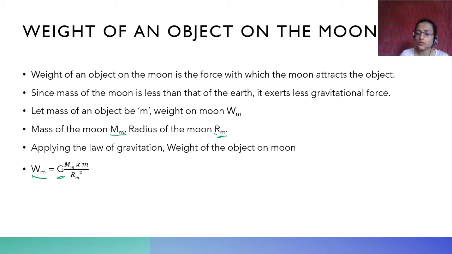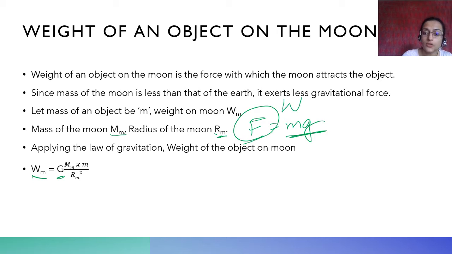Now, how did we come to this? Force is equal to mg, we know this. So this is the force; we know that W is equal to mg. So this will also become equal to this, because we can equate them. Force is equal to G M m upon r square, and force is also equal to mg. So W is also equal to this thing, because W is the force with which it is attracting the object.